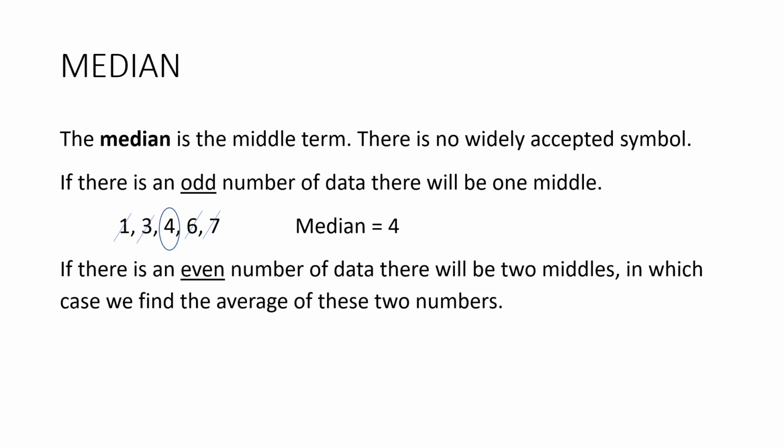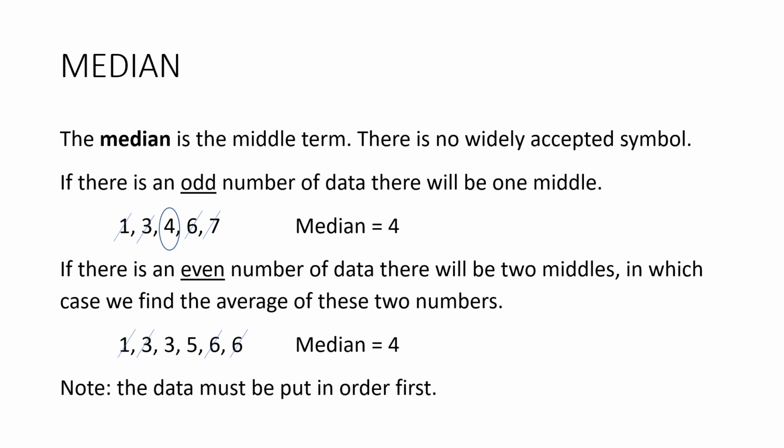If there's an even number of data, there's going to be two middles. And in that case, we just find the average of those two numbers. So line them all up, cross off from each end. We're left with 3 and 5 in the middle. And the average of those two is 4, so the median is 4. And it's really important, the data has to be put in order first.